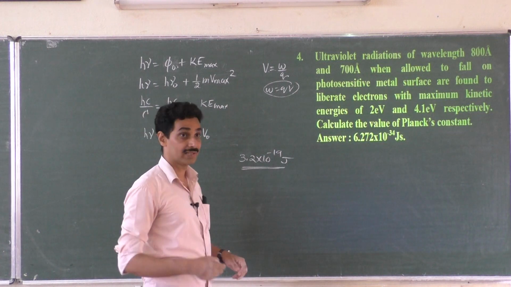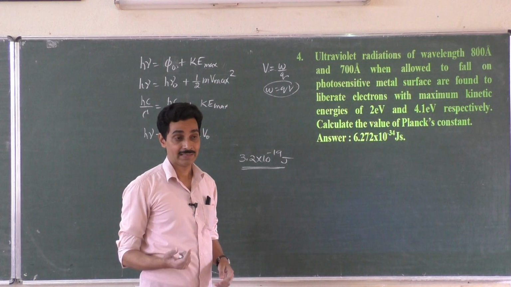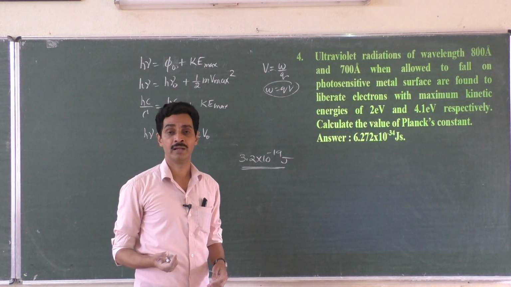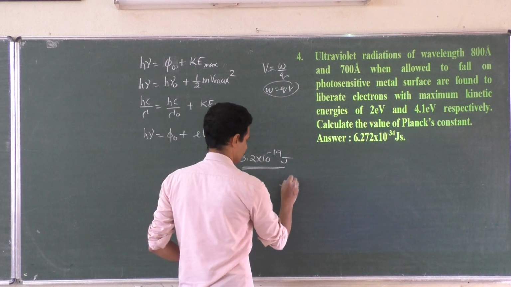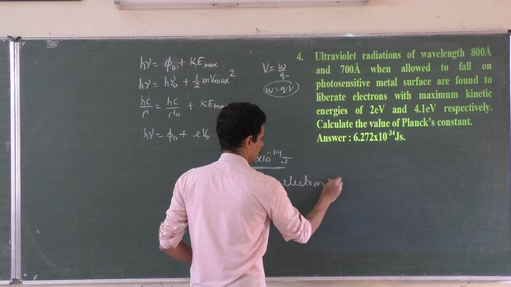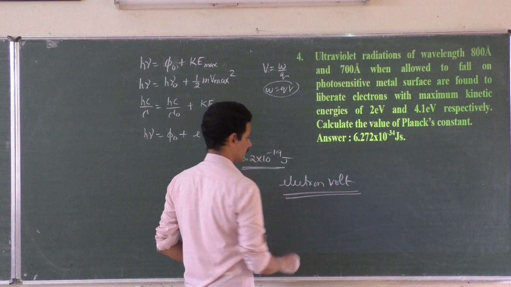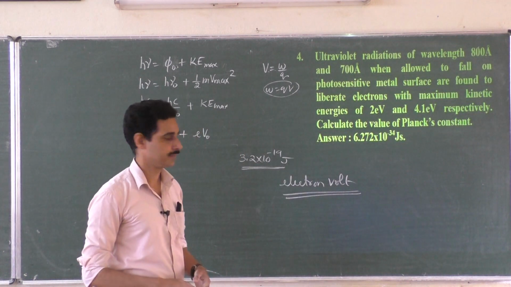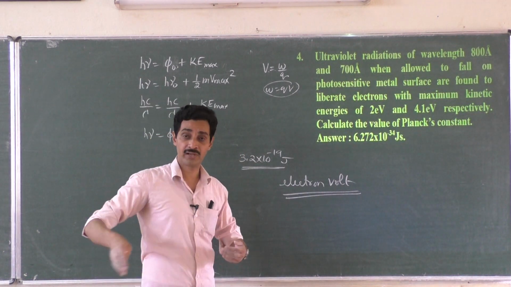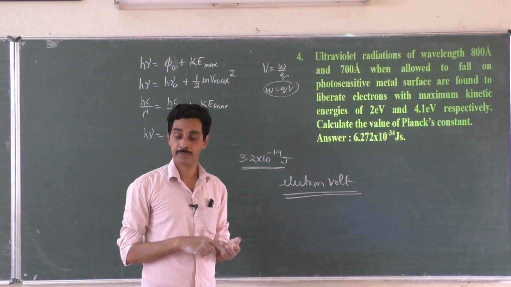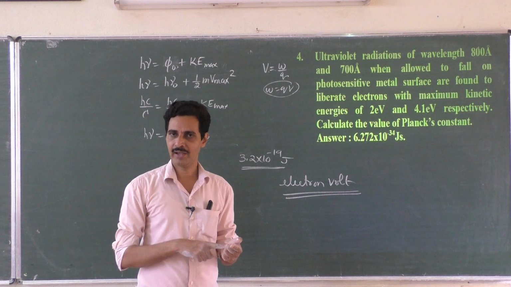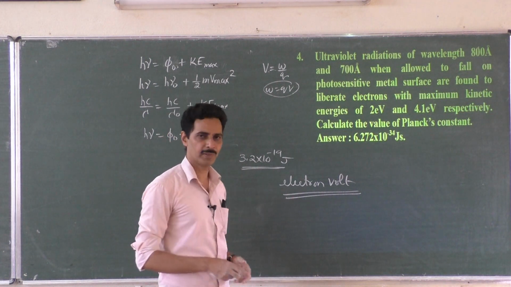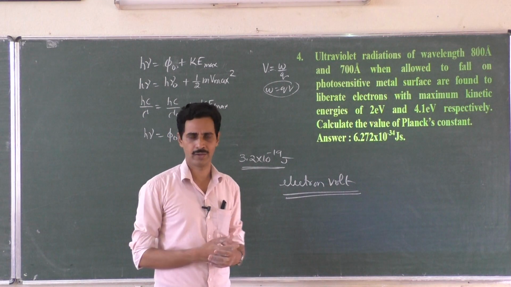Here, for the energy of electrons and accelerated charged particles, there is another unit for energy, that is electron volt. Okay? What is electron volt? I will explain it and then I'll go to the problems, because this is very much needed in the next modern physics chapters. Maybe dual nature of matter, maybe the next chapter atoms, nuclei, all those chapters need this one, because all are related to atoms, nuclei and all.